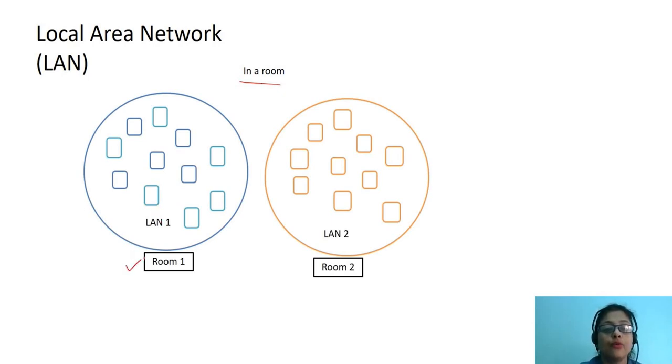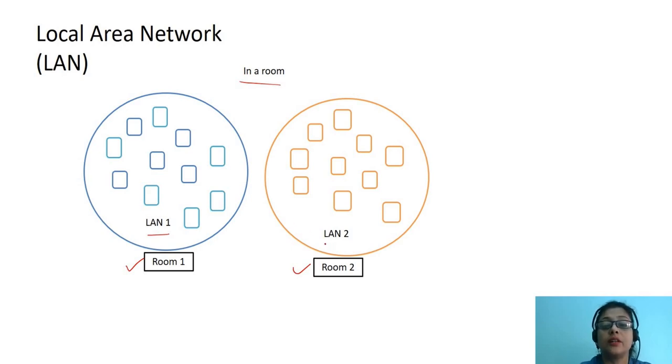Let's say we have room 1 and another one, room 2. So LAN 1 basically will be the computers which are connected to one another in LAN 1. Now these computers can be connected in various network topologies, like mesh topology, ring topology, bus topology, line topology, star, or even hybrid topology. But they communicate with each other in a single LAN, in a single room. So this is called a local area network.